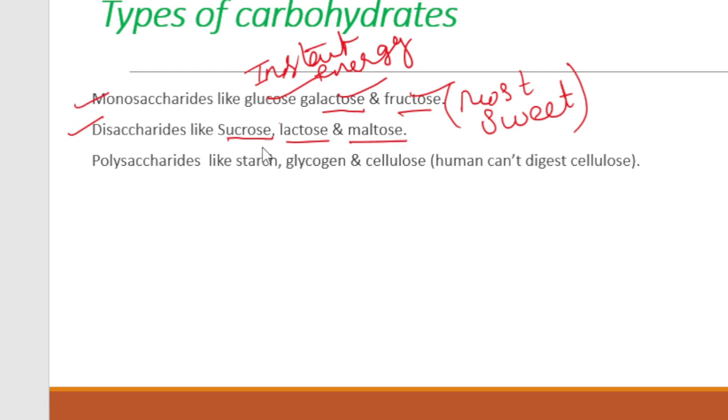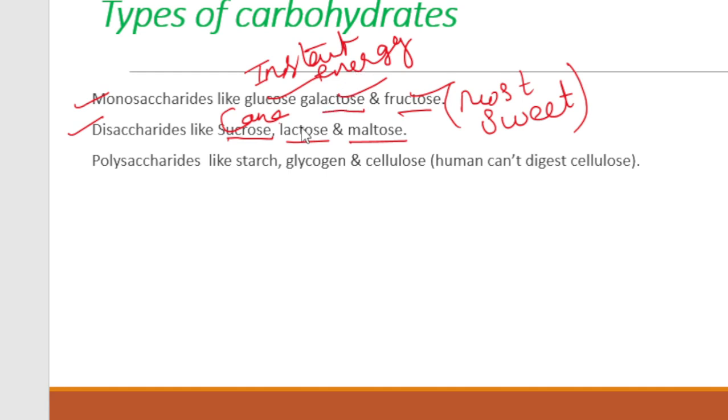What is sucrose? Sucrose is a sugar that is found inside your cane. This is also called table sugar or cane sugar. You also get sucrose in beetroot as well as potato.